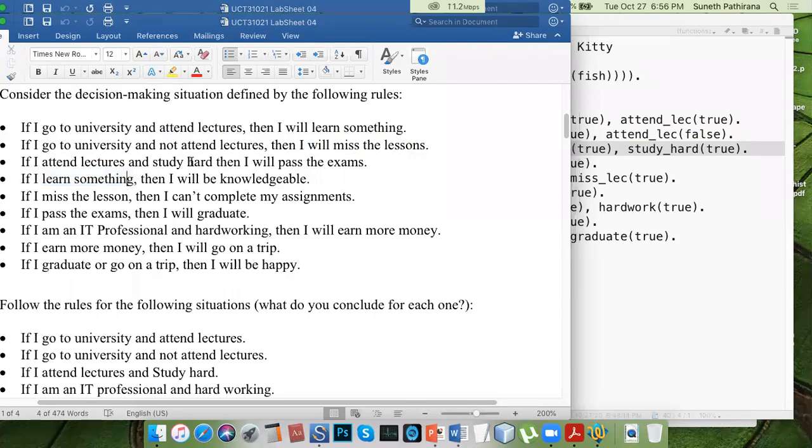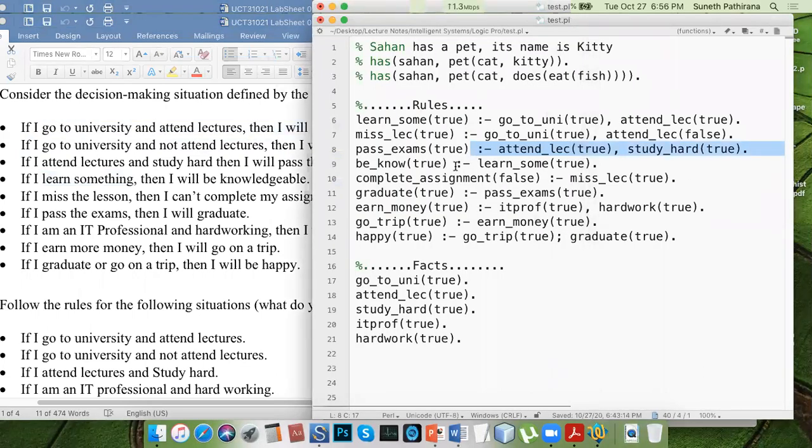If I learn something, that means this is something related to the first fact. If I learn something, then I will be knowledgeable. If you learn something, this is the same function you have stated here in the first rule. So these are the rules.